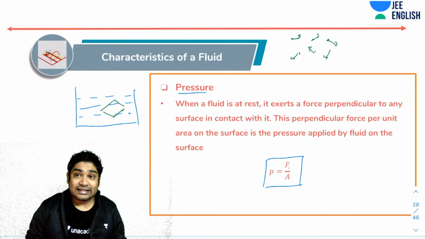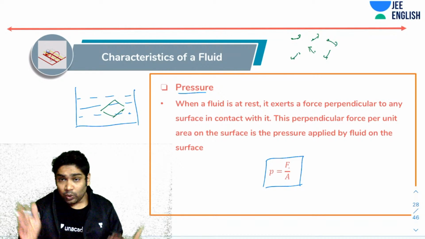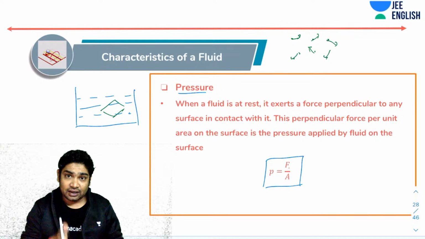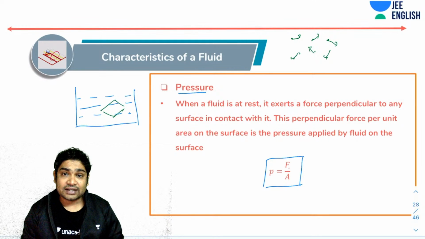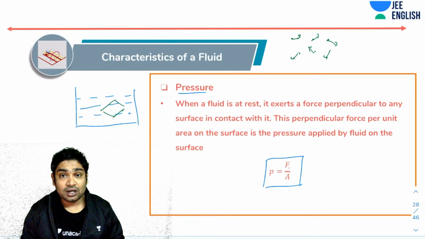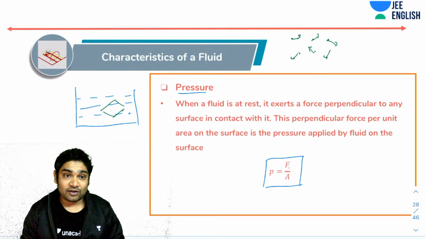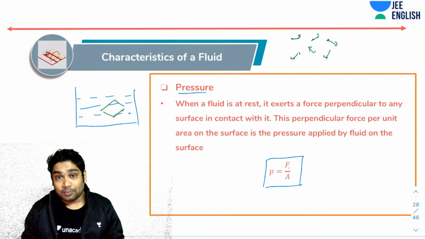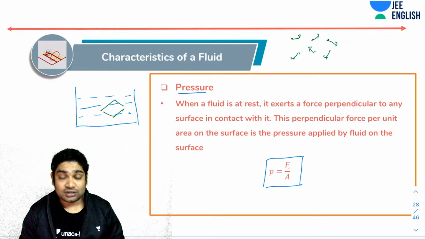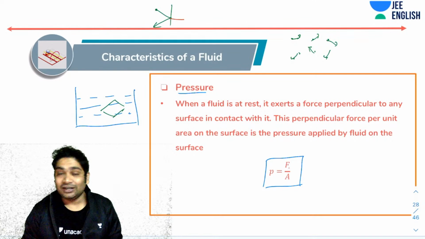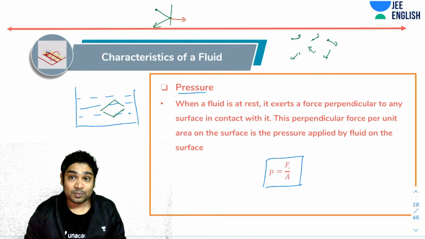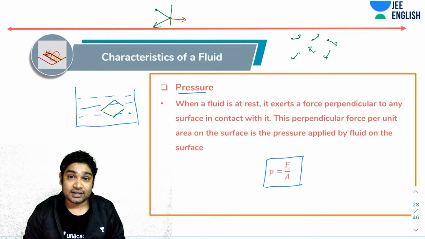These randomly moving molecules will strike any surface kept near them. This collision results in a force being exerted on any surface that comes in contact with the fluid. The force exerted would be perpendicular, as in any kind of collision. If you have a collision like this, the force is always exerted in this direction, normal to the surface. This force per unit surface area is called the pressure exerted.